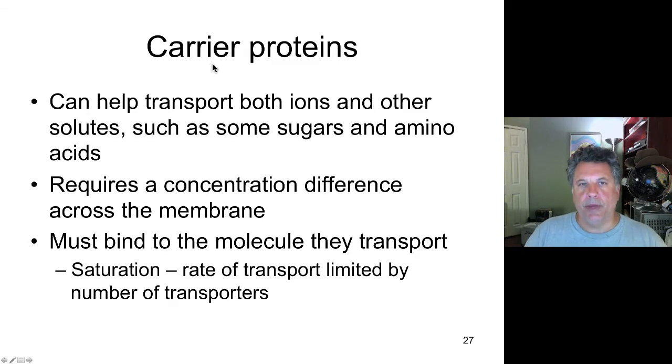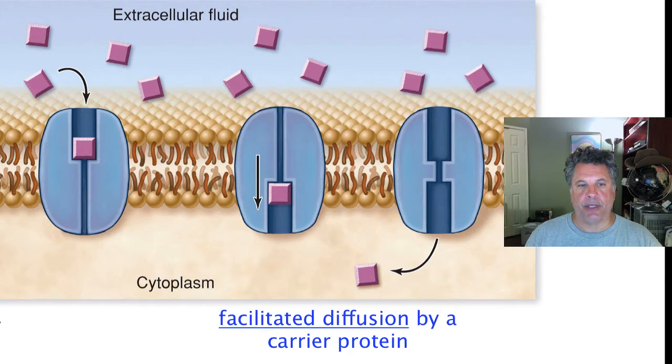Moving on from channel proteins, let's talk about carrier proteins. They can help transport ions and other things, sugars, amino acids. But carrier proteins do require a concentration difference across the membrane, and they bind to the molecule that they are transporting. So if the number of transporters are saturated, then that limits the rate at which this type of facilitated diffusion can occur.